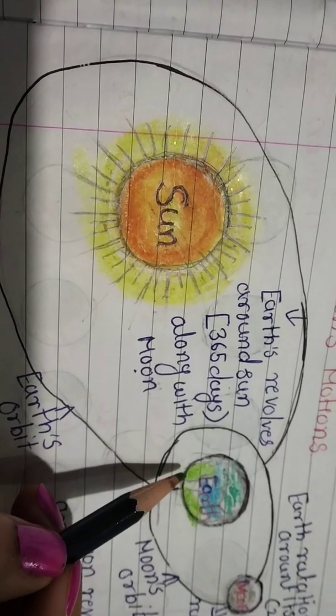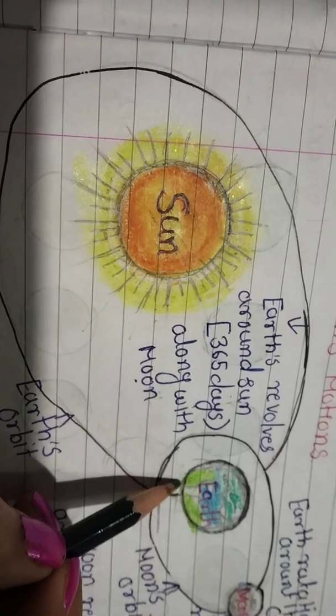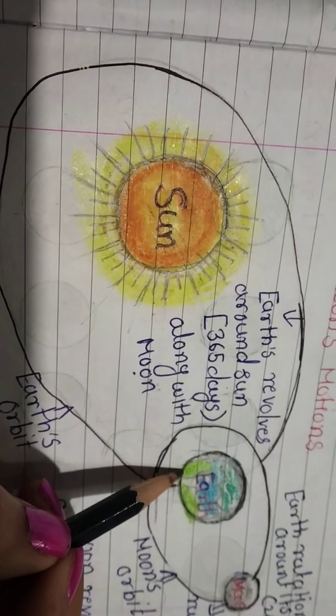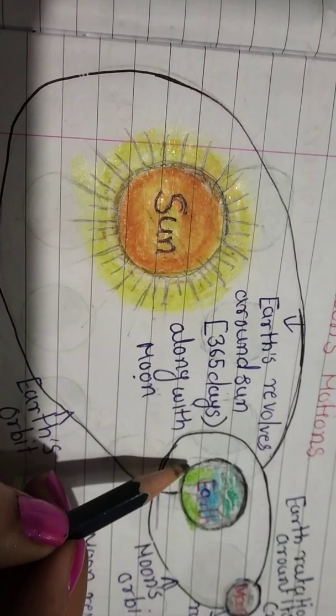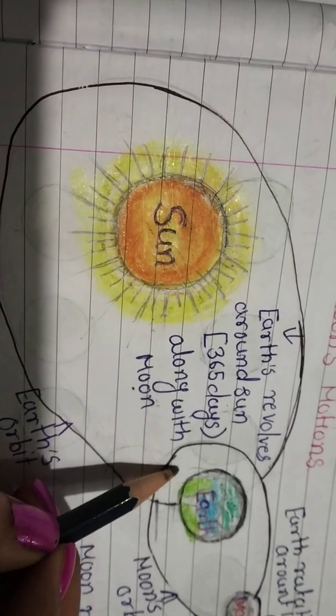I already showed this experiment, this activity, in lesson number 2 of geography, motion of the earth. When the earth rotates, this half portion of the earth comes into the sunlight. That area, that surface of the earth experiences day.